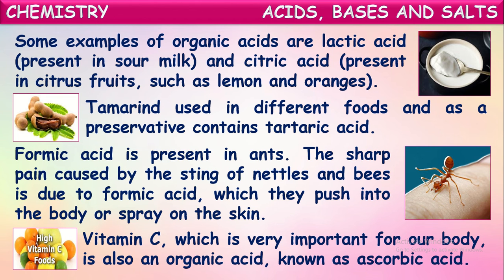It is very important for our body. So if you observe, these all food items taste sour, and here these acids are obtained from living beings like plants and animals. So these acids which are derived from plants and animals are called organic acids, right?